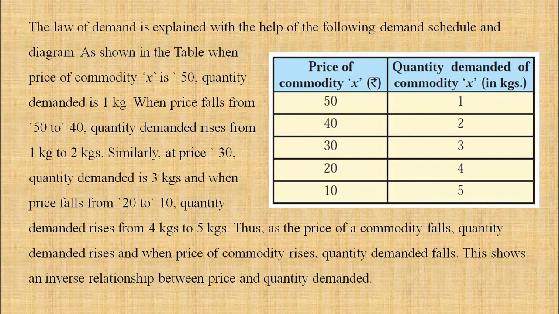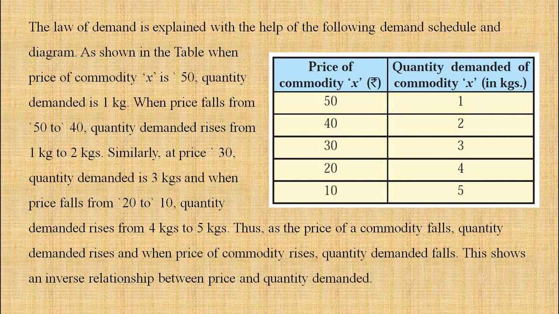Here is a table. We made 2 columns. The first column is of price, the second column is of quantity demanded of commodity X. Price is falling from 50 to 40, 40 to 30, 30 to 20, 20 to 10, and demand is rising from 1 to 2, 2 to 3, 3 to 4, 4 to 5.